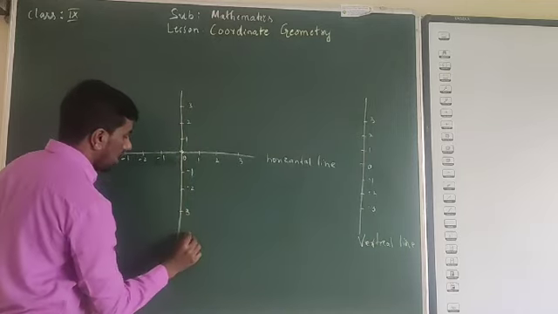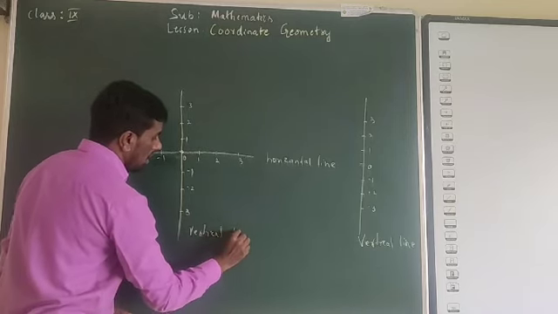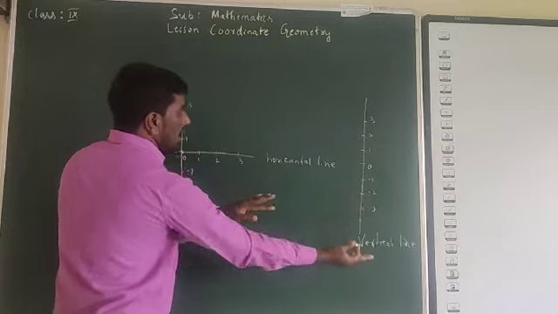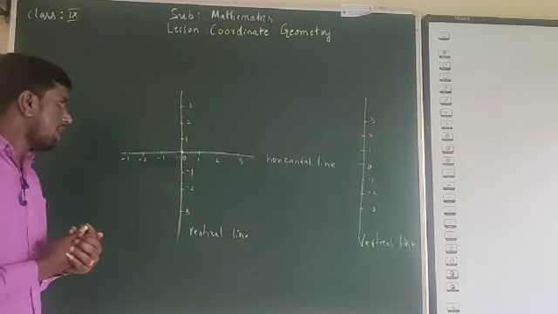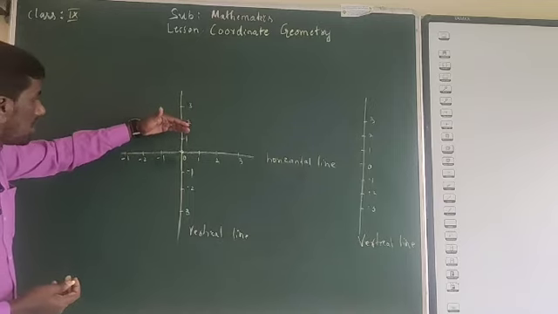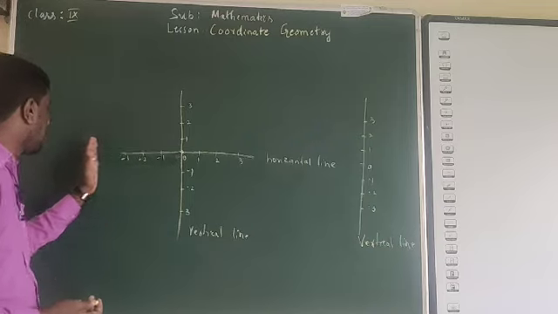Instead of writing the vertical line separately, it is combined with the horizontal line. You can observe that these are all positive numbers and these are all negative numbers.